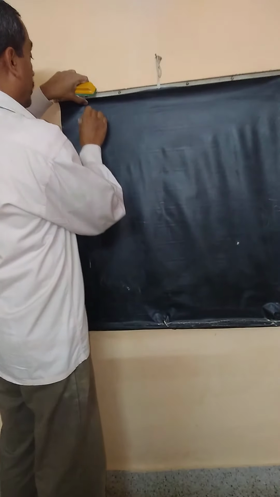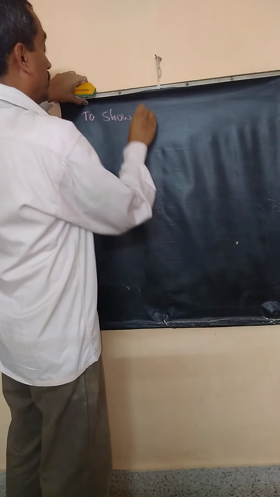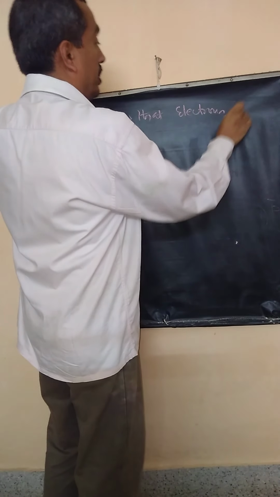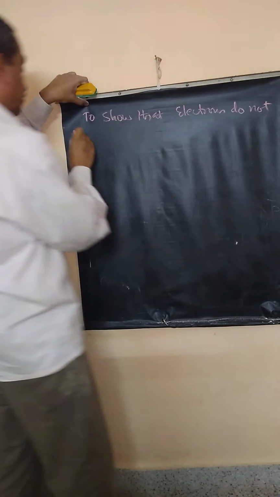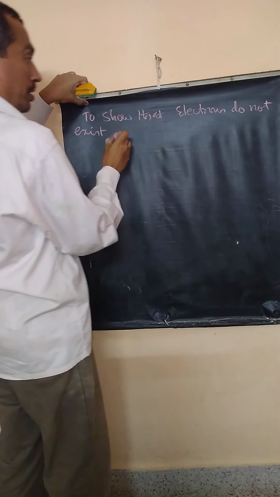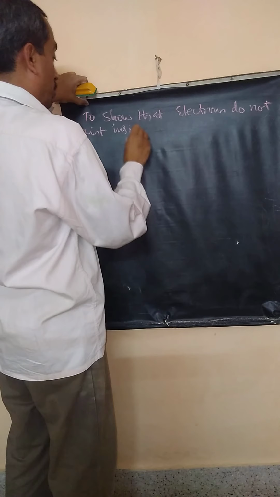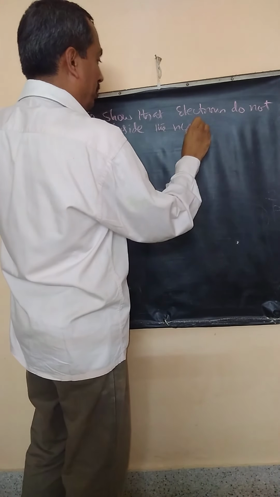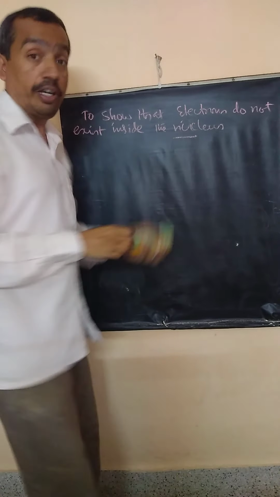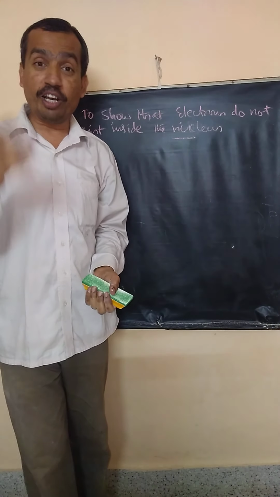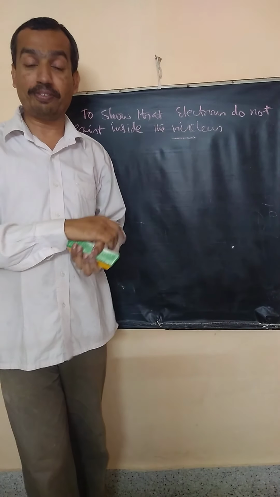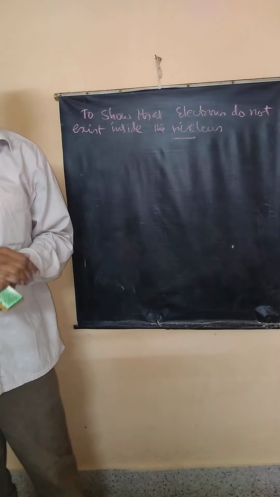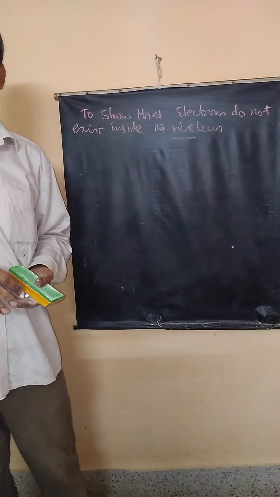So to show that electrons do not exist inside the nucleus is the objective here. How can Heisenberg's principle be used for this purpose? Heisenberg's principle has a lot of advantages. Correct? Now you will see how Heisenberg's principle can be used here.